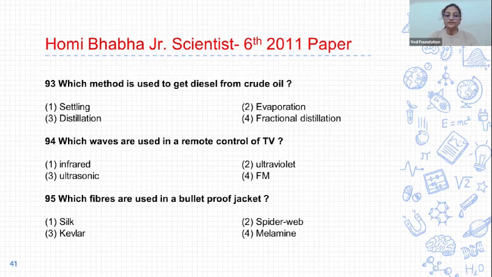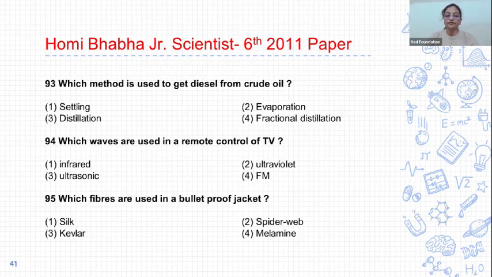Next, 94. Which waves are used in remote control of TV? And options are 1. Infrared, second ultraviolet, third ultrasonic, and fourth FM. And the correct answer is option 1. Infrared waves are used in remote control of TV.